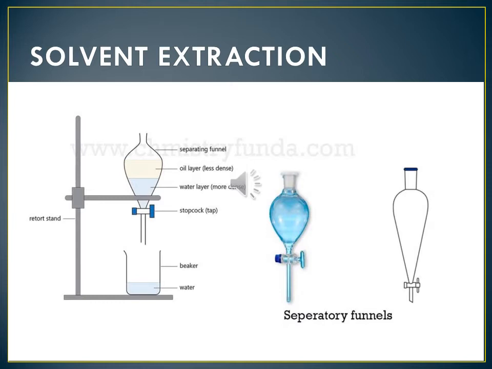The separating funnel has a stopcock. We remove the water little by little, and when the kerosene oil, the oil layer, starts coming, we stop. Like this, with solvent extraction, we can separate two types of liquids. Okay, children.